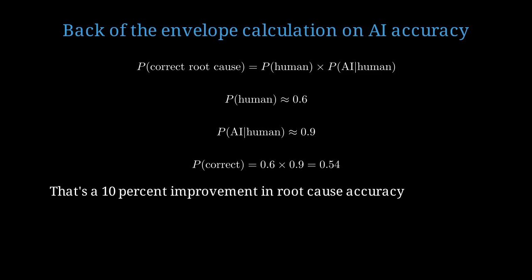A 10% improvement in identifying correct root causes translates to significantly faster learning curves and fewer repeated mistakes over time. Now we reach the most critical component, rule generation. This is where we convert root cause understanding into actionable behavior change.